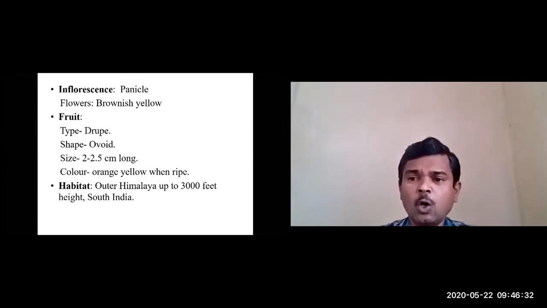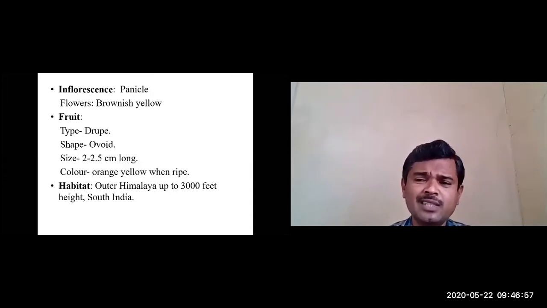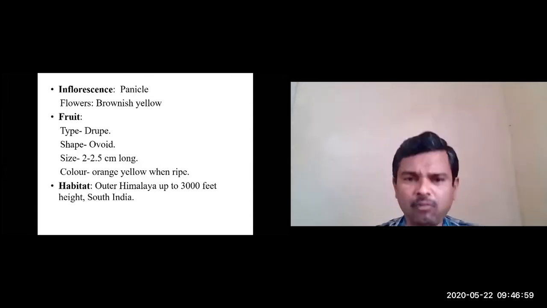The flower is zygomorphic. Only in one plane will you get equal halves, not in any other direction. It is complete, so all four whorls, that is calyx, corolla, androecium, gynoecium, are present, and it is bisexual. The color of the flowers is brownish yellow. The inflorescence is panicle cyme inflorescence.